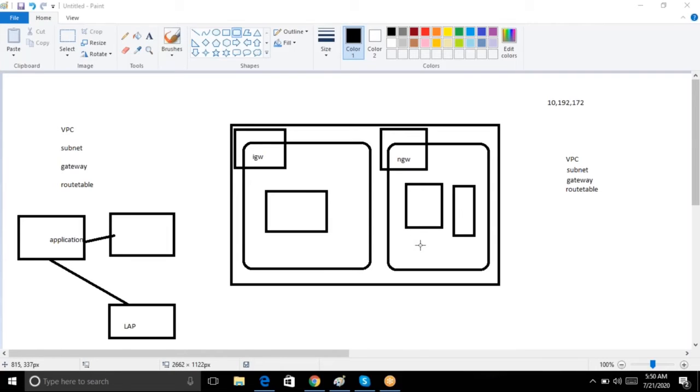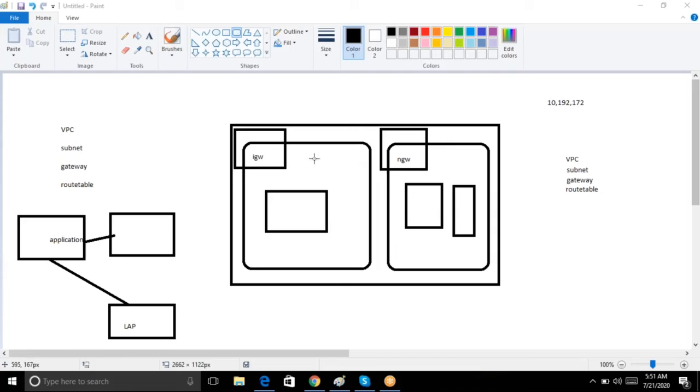Again, I'm telling the first question's answer right away. Guys, there is a public and private subnet concept. Public is nothing but if you attach an internet gateway to the subnet, then it is called a public subnet. If you don't attach an internet gateway and instead attach a NAT gateway, that is called a private subnet.